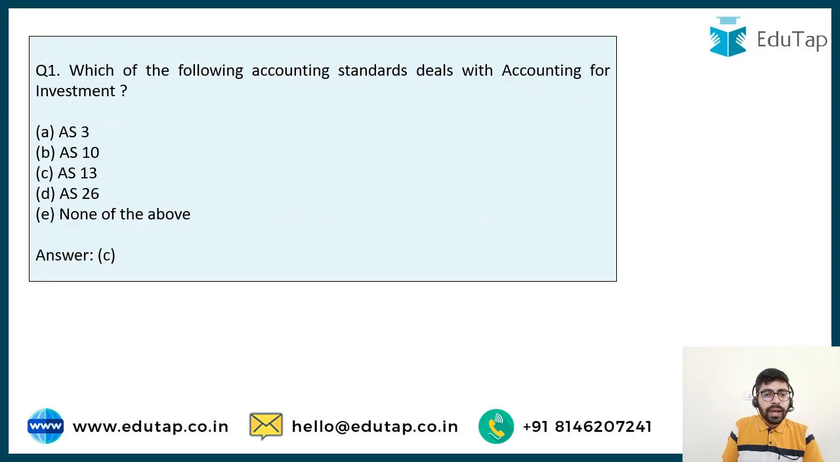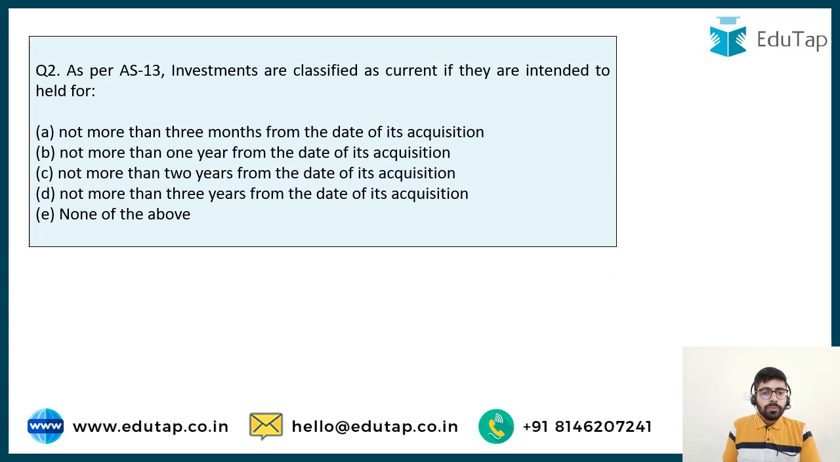So now we can easily answer this question. Answer is going to be option number C. AS13, it deals with accounting for investments. Now let's move to the next question.